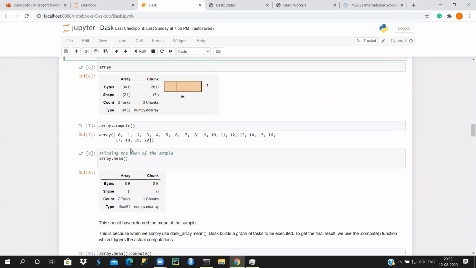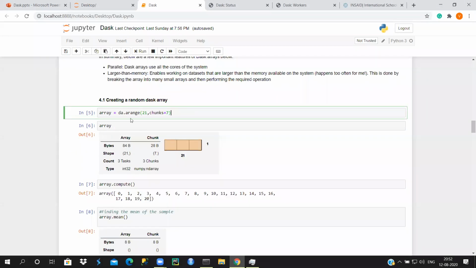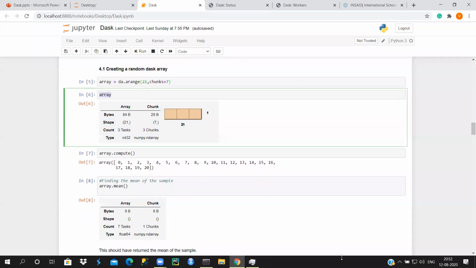So this code has been executed, and if I call array here, you need to understand the difference. If you call this object, it's not going to give you the results that you are looking for. So that is what Dask does. It only executes the code when it's needed, otherwise it won't. This is how it conserves memory usage. Otherwise, once you execute, the object would be created in your system and it's going to consume some memory, right? So instead of doing that, it's going to just give you the output like this.